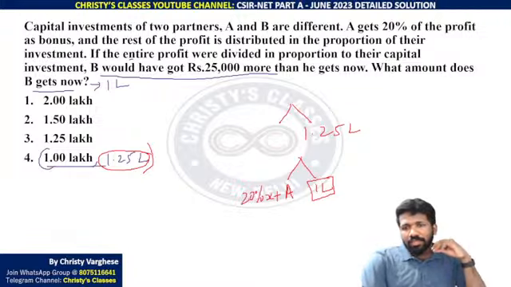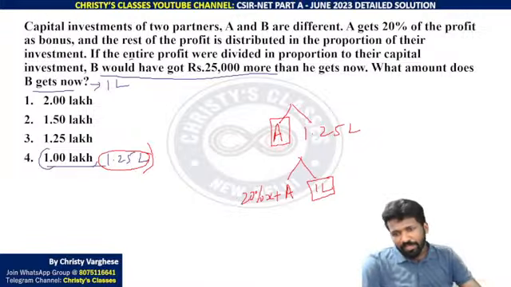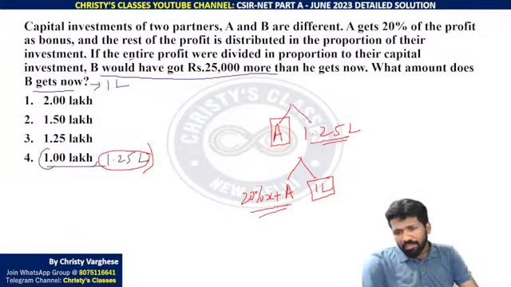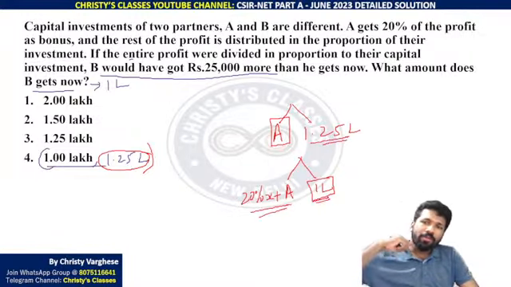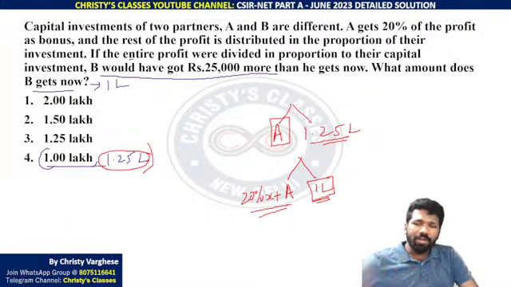In this case A got only the amount that was supposed to be given to A, if I consider it as capital A, and B got 1.25 lakh. In this case 20% of X and 1 lakh.